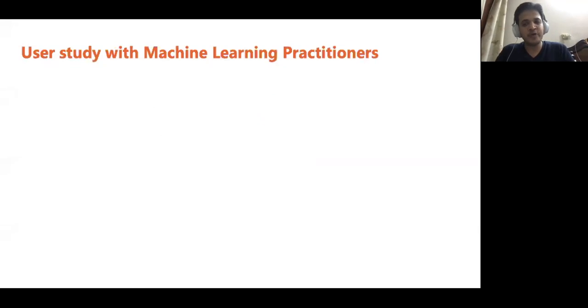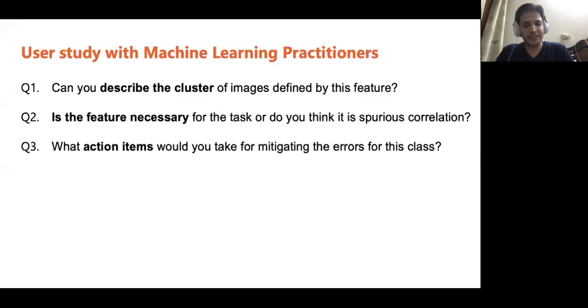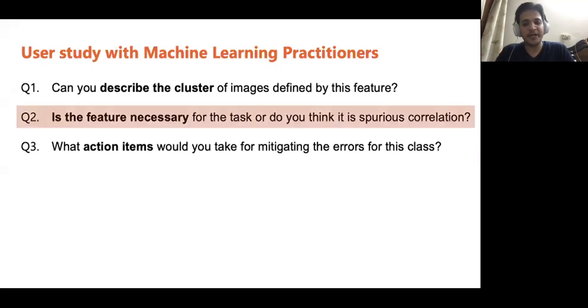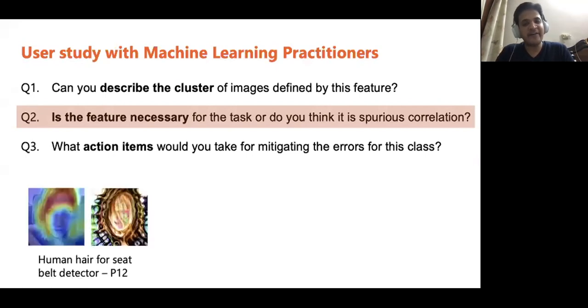To evaluate the usefulness of Barlow for error analysis, we also conducted a user study with 14 machine learning practitioners at Microsoft. Participants were shown two failure modes discovered by Barlow and asked the following question. For the second question about whether the feature is a spurious correlation, we found that participants were able to identify several surprising spurious correlations. For example, P12 identified that the model uses human hair for detecting seat belts.